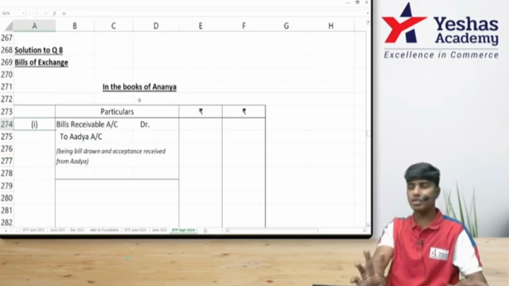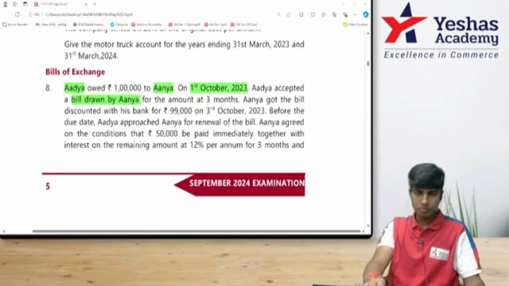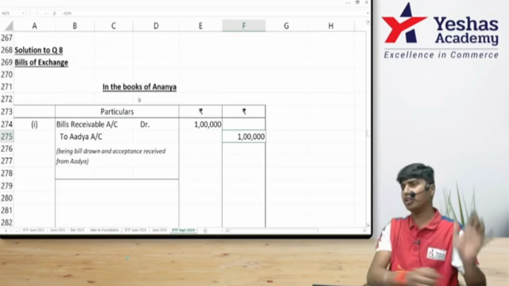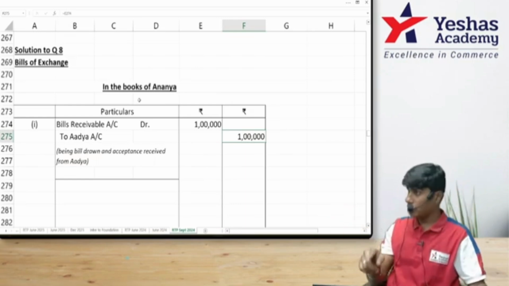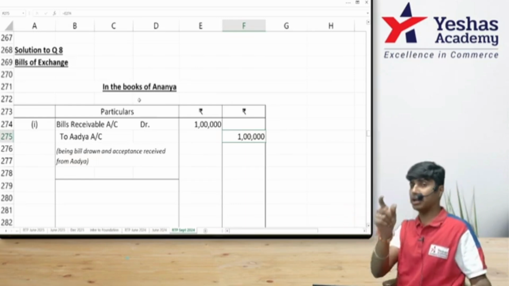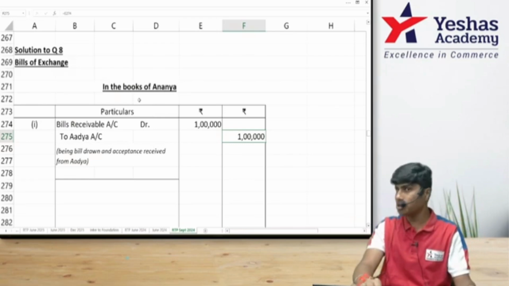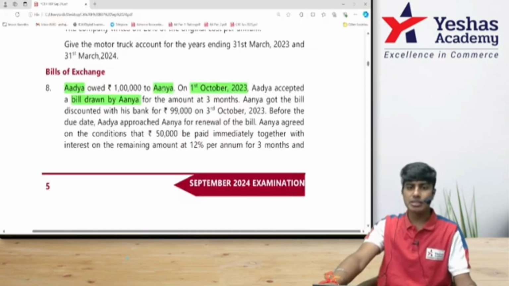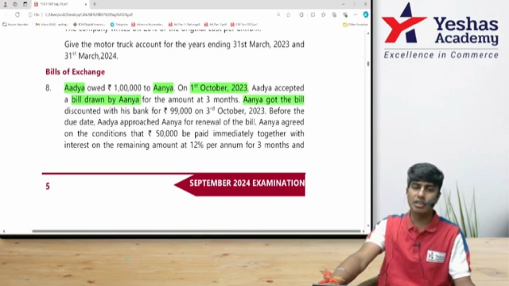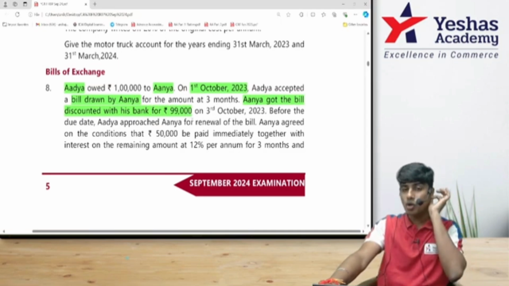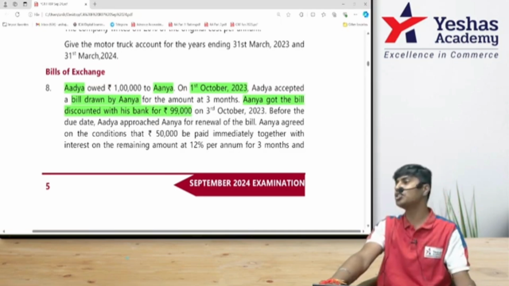They have told us to ignore the date, so I'll write this as journal entry number 1. How much is the amount? 1 lakh. And this bill is received for 3 months. Date need not be written, but if we discount this with the banker, to compute the discount amount we might need that period, so be a little conscious about the 3 months. After this, Anya got the bill discounted with the banker. We don't have to worry about the discounting computation. Why? They've told us the banker has given us 99,000. What happened to 1,000? Discounting charges.